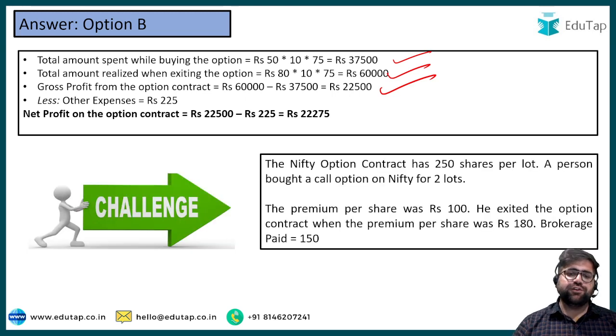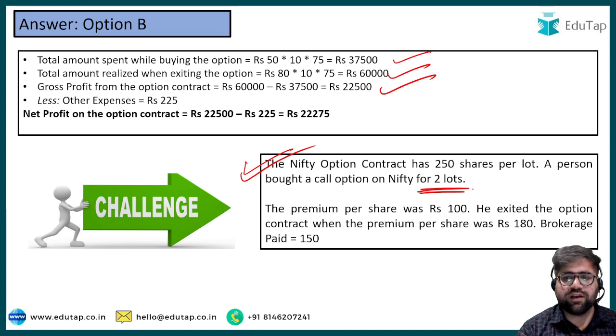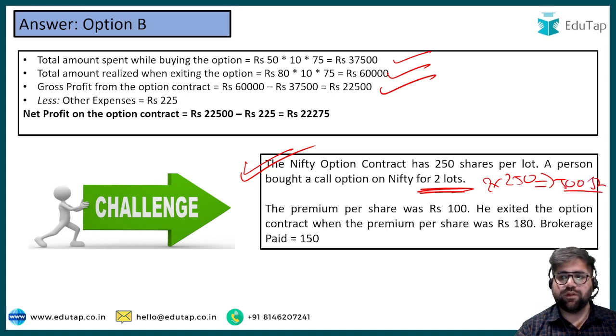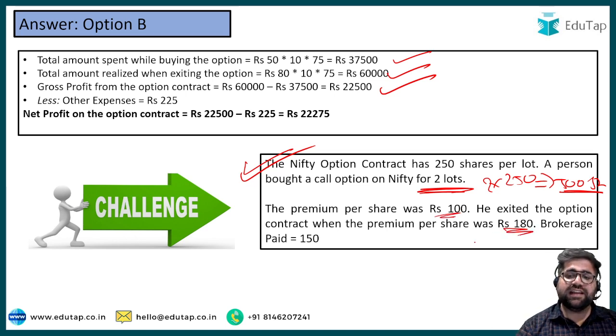Now my challenging question for you is this one. A Nifty option contract has 250 shares per lot and a person has bought 2 lots. So what is the total number of shares he has bought? 2 into 250, as simple as that. That will be 500 shares. Whatever profit or loss you calculate will be on your 500 shares. The premium per share was 100. He purchased at 100 and exited the option at a premium of 180. So he is making a profit of 80 per share.